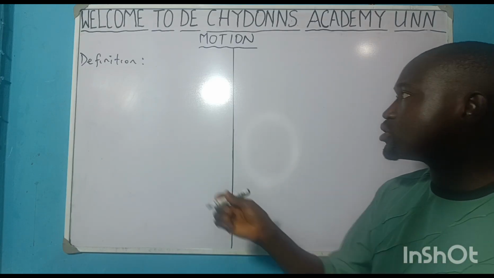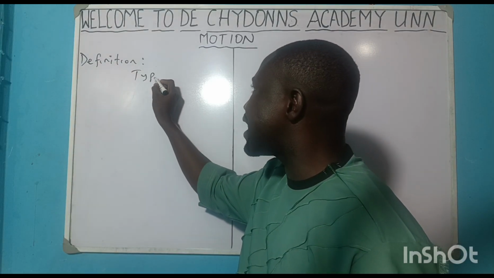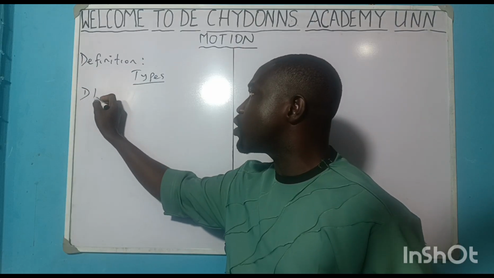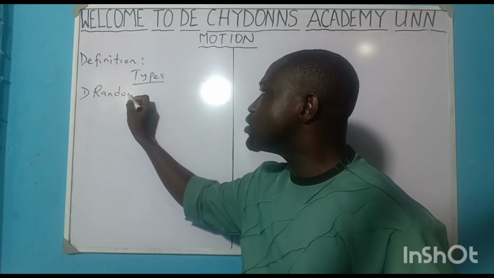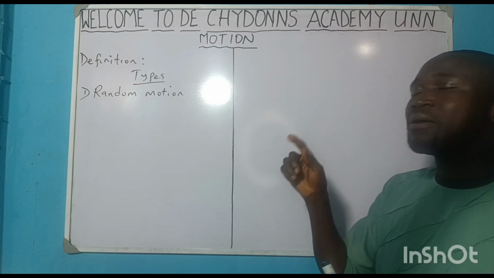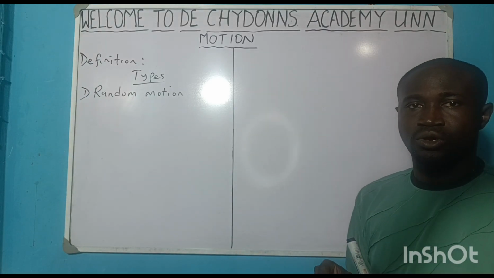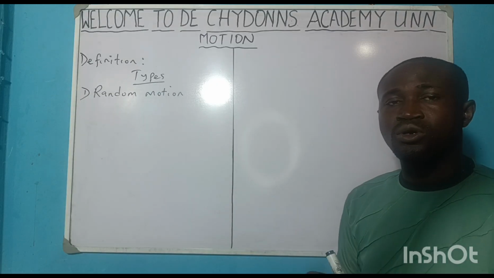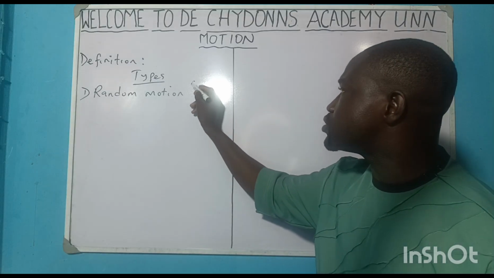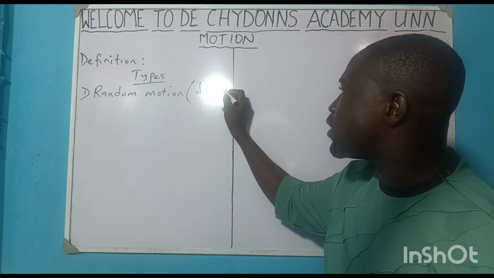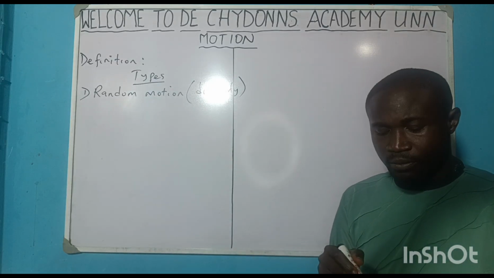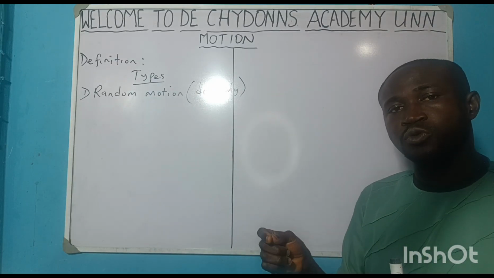That takes us to what? Types of motion. Number one on our list is what we call random motion. Yes. What do we mean by random motion? Whenever you hear random motion, we call it a disorderly motion of a body. A disorderly motion of a body from one place or point to another.